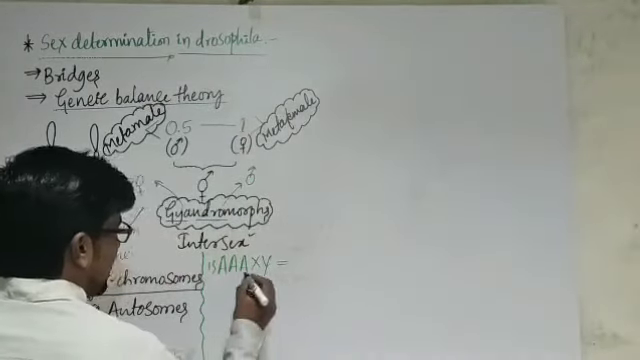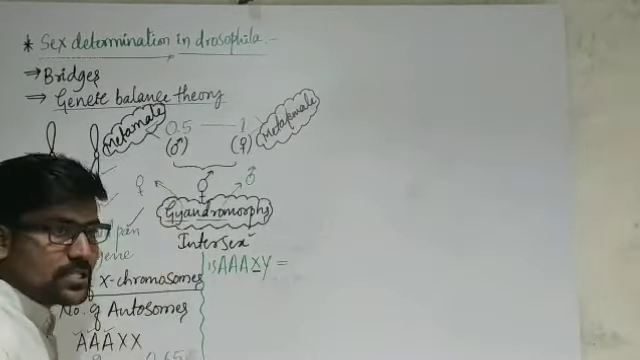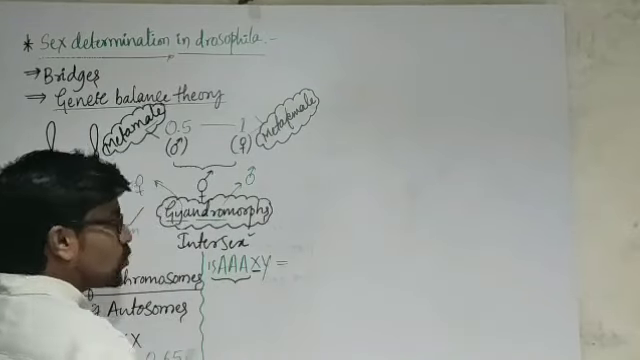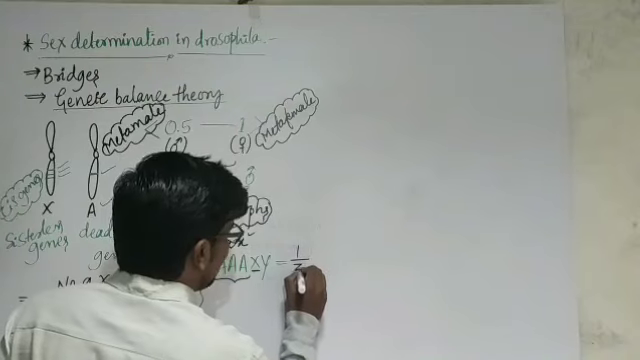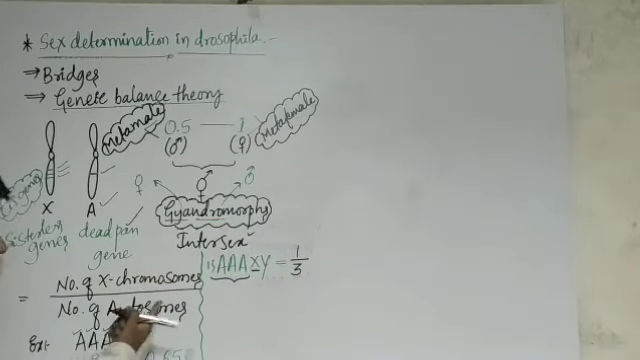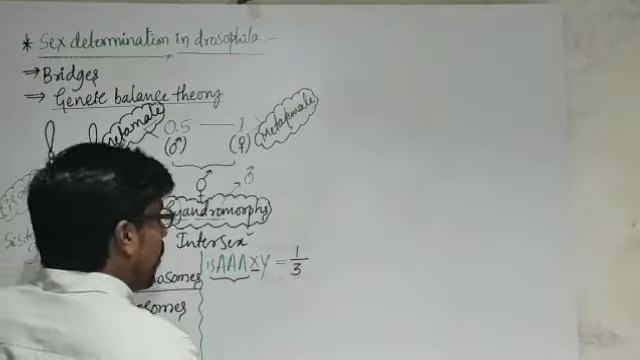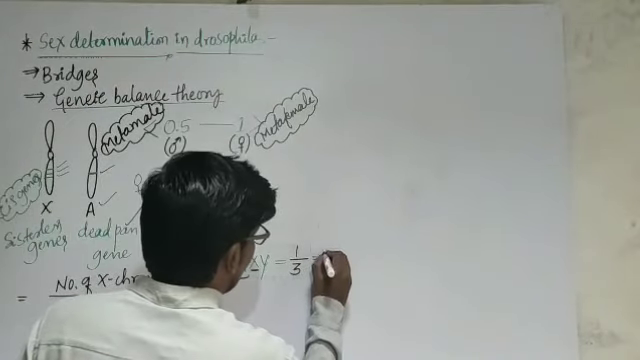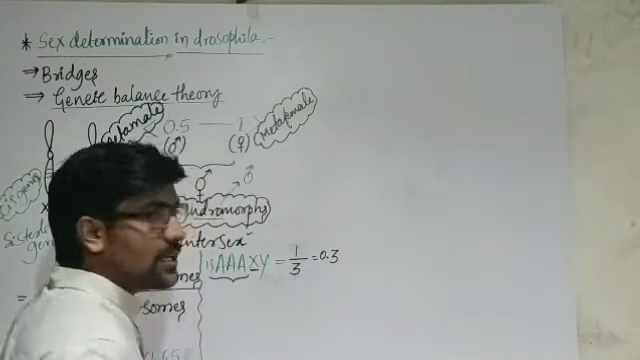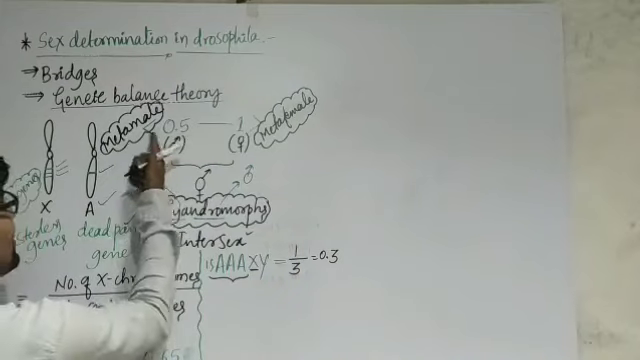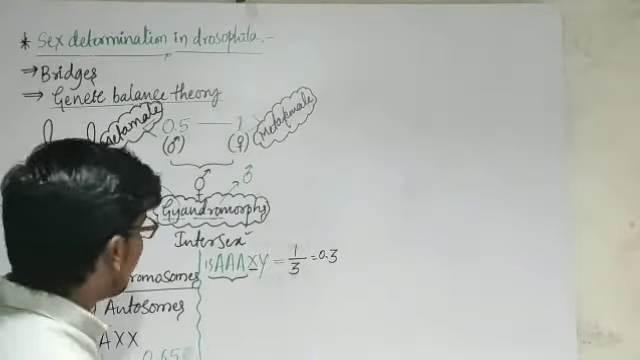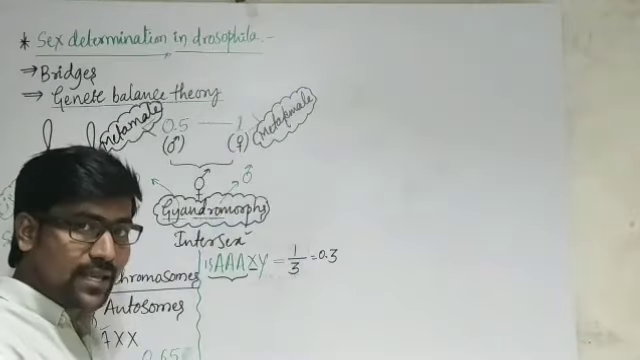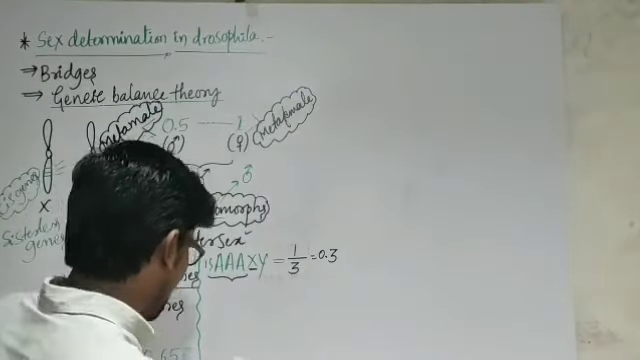So in that sense, only one X chromosome is present and 3 sets of autosomes are present here. Then what is the ratio here? 1/3, the X chromosome divided by the set of autosomes. 1/3 means 0.3, which is less than 0.5. Then the organism is male, meta-male. That male, but meta-male, sterile male.